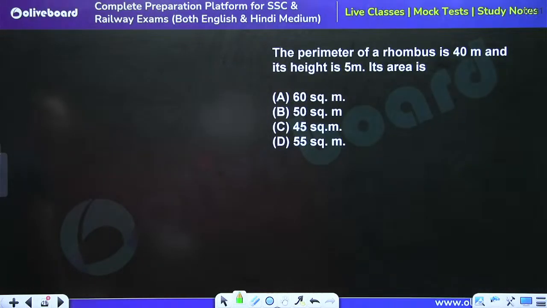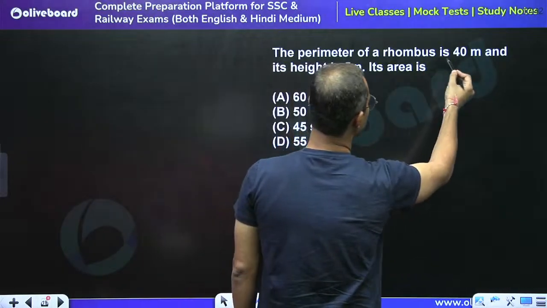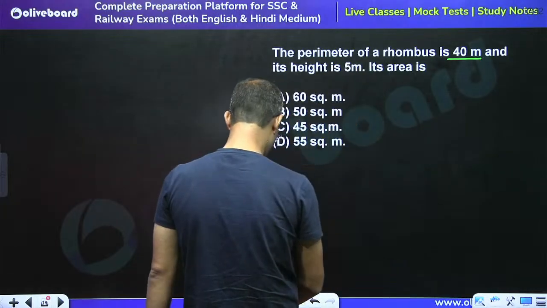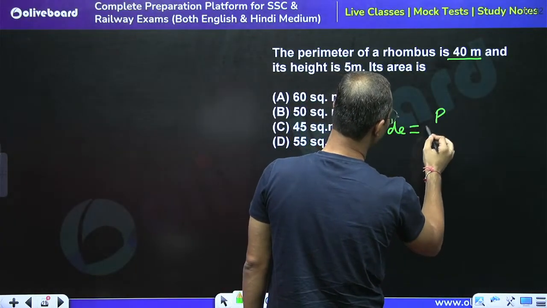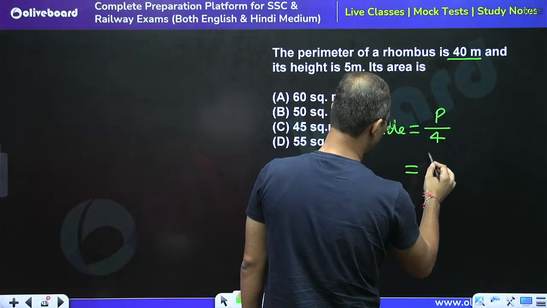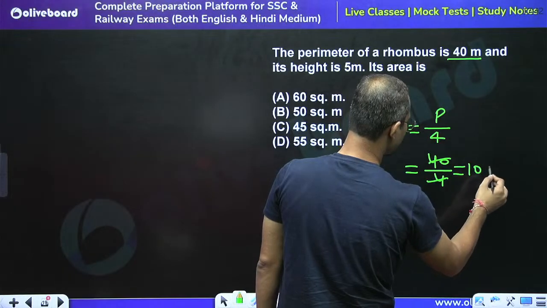Tell me what is the answer for this question. See, the perimeter of a rhombus is 40. If the perimeter of a rhombus is 40, then the side would be equal to perimeter divided by 4, right? So the side would be equal to 40 divided by 4. This is equal to 10 centimeter, right?